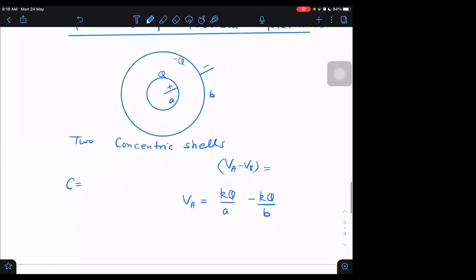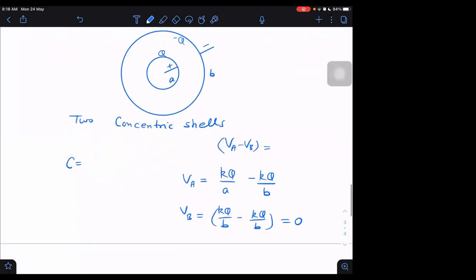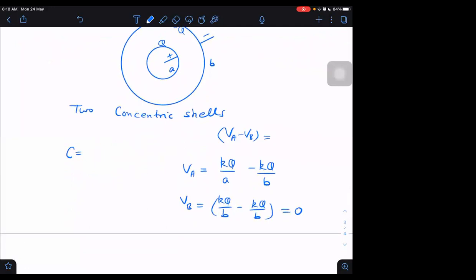So due to minus Q at B, it will be KQ by B, minus KQ by B, which is 0. Total is 0. So what is VA minus VB then finally?